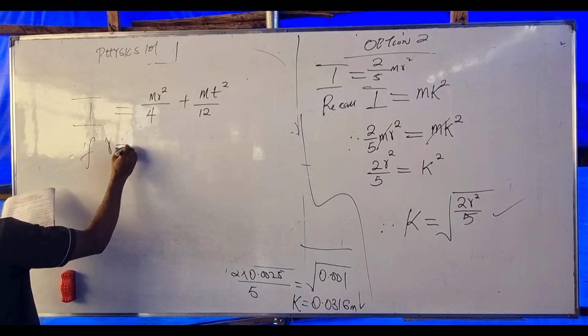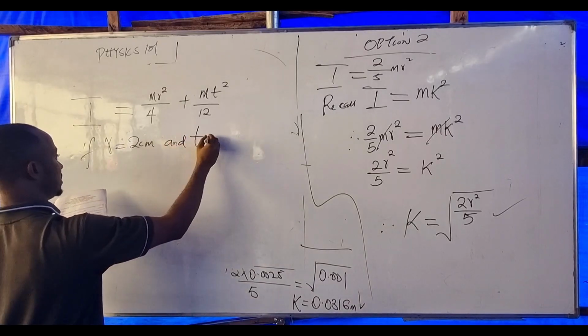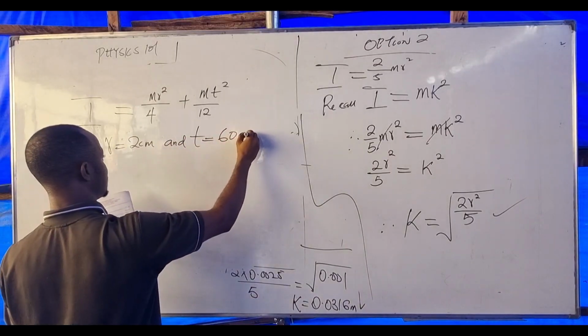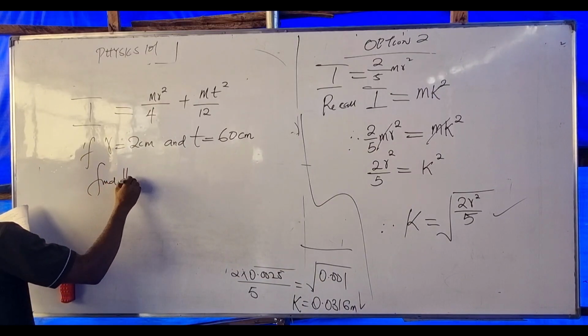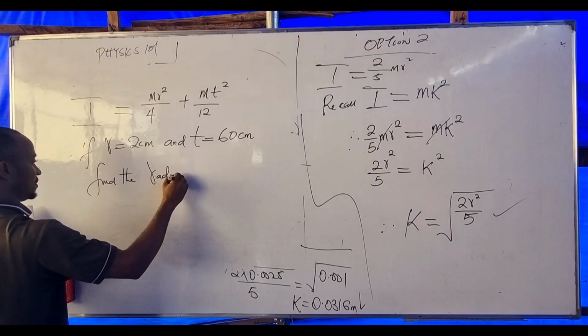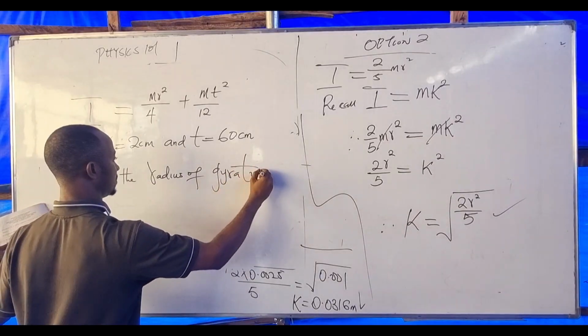If R equals 2 centimeters and T equals 60 centimeters, find the radius of gyration.